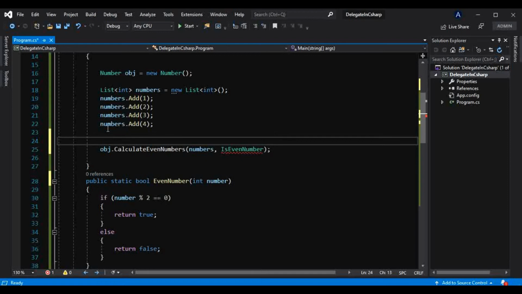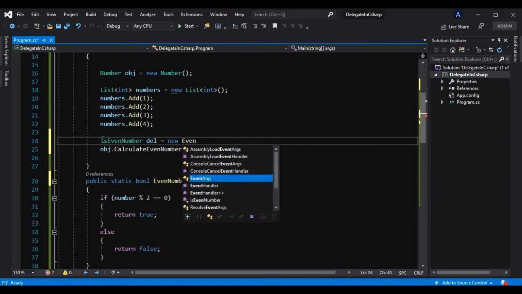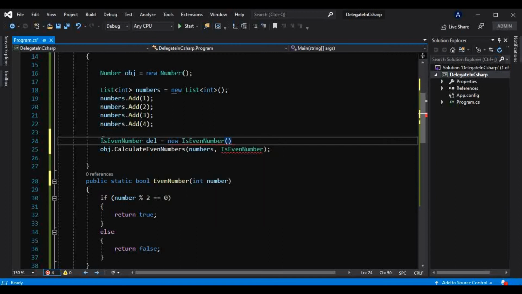And I will create the instance of that delegate here, like this, del. I will make that name as del only, new is even number. And I will pass that delegate here.